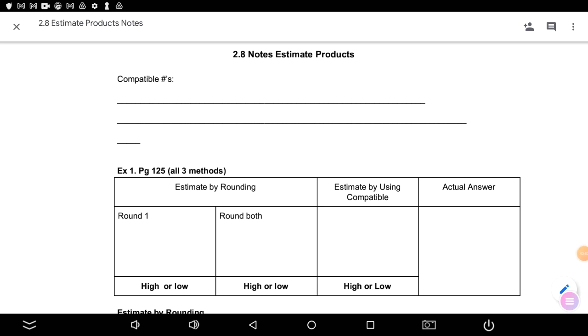Okay, now that you guys all have the right paper. Pull this one to the top, the one that says 2.8 notes and notes estimate products. First, what does it mean to estimate? Carter, put that away. All you need on your desk is the notes page and a pencil. Callan, what does it mean to estimate?